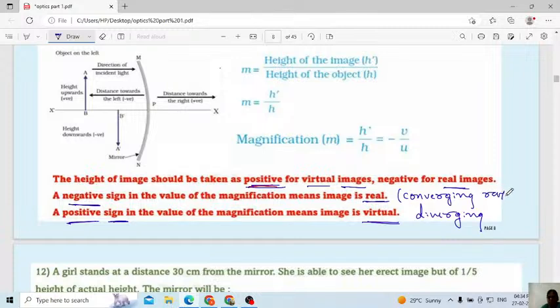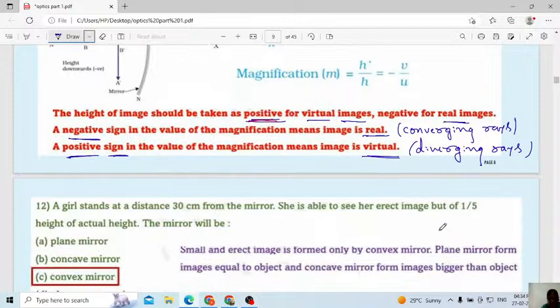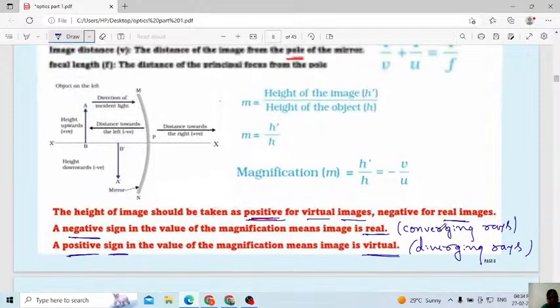Converging rays and also this one with the help of the diverging rays. Every time I am repeating because you have to remember. Up to here understood? In which case will we use the magnification minus sign, and in which case the magnification positive sign? Negative sign in the case of a real image, positive sign in the case of a virtual image.